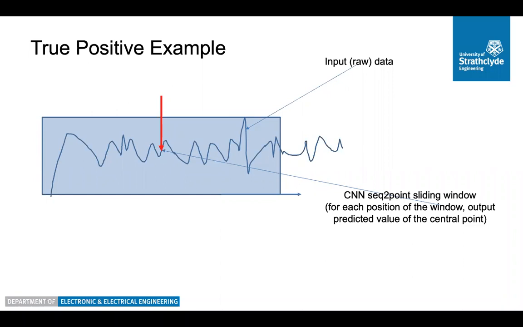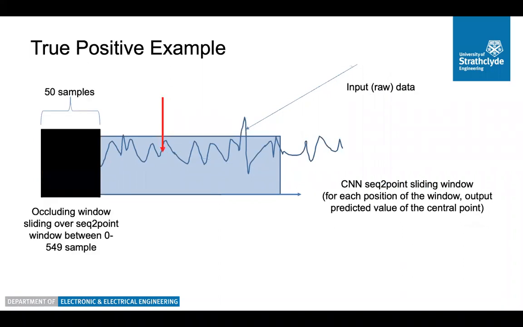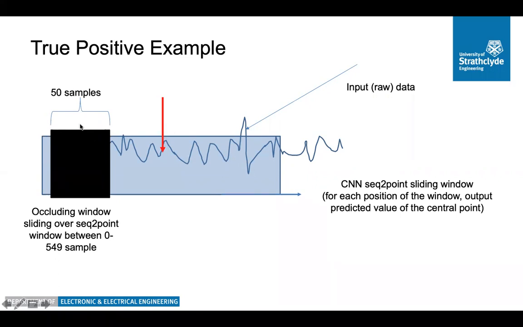Besides this sequence-to-point sliding window, we also have our occluding window of 50 samples, and we are sliding this window across the sequence-to-point window. For each position of the occluding window, we calculate the output, shown by the red arrow here. And that is how, looking at the changes of the output value, we estimate the importance of the occluded part to the decision.